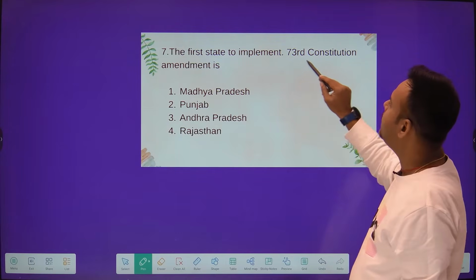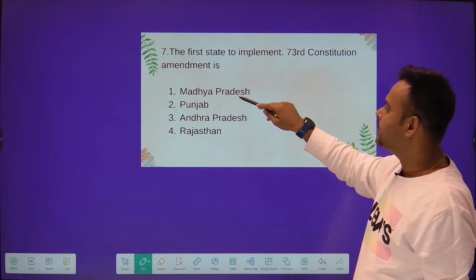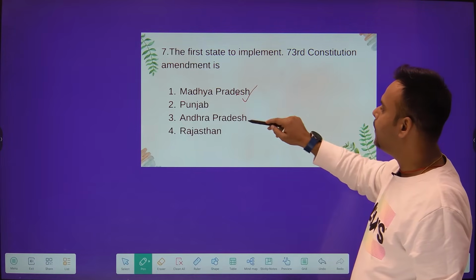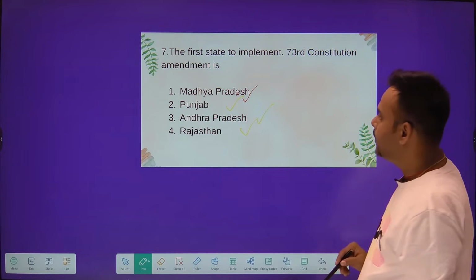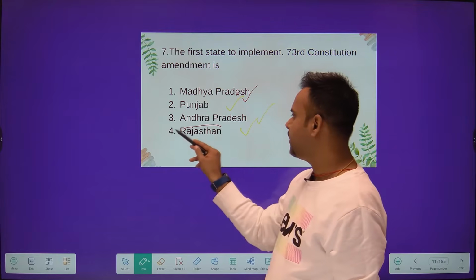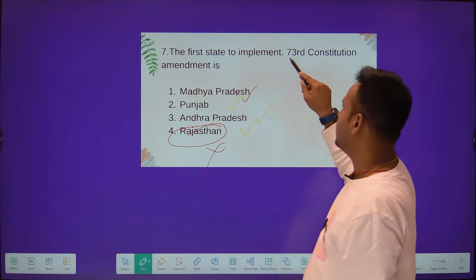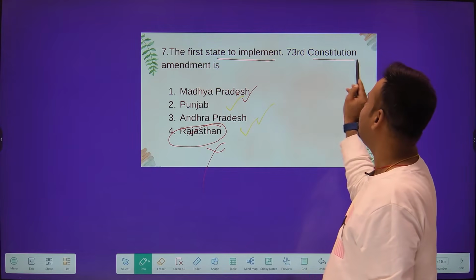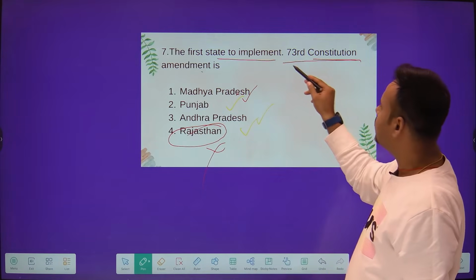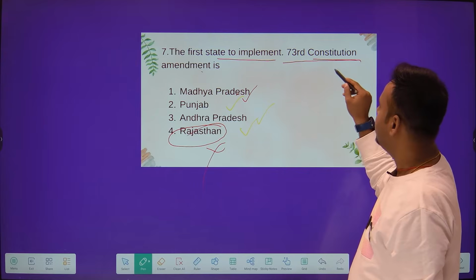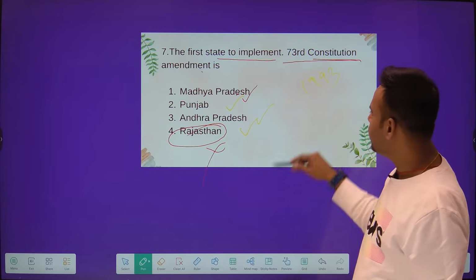The first state to implement 73rd Constitution Amendment Act is. Friends, see, the options are Madhya Pradesh, Punjab, Andhra Pradesh and Rajasthan. Many of you will say that Rajasthan, but no, it is not the answer. Just see what question is asking. The first state to implement 73rd Constitution Amendment Act. You already know 73rd Constitutional Amendment Act is enacted on 24th of April, 1993.